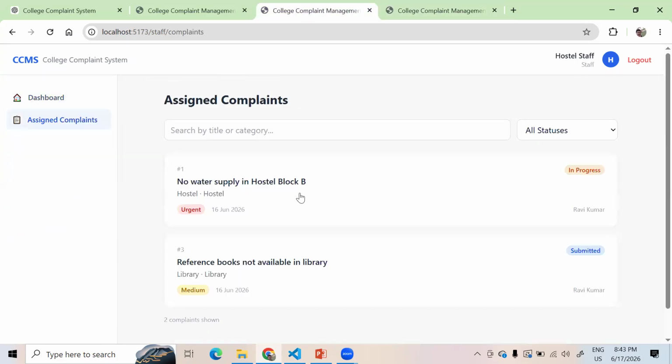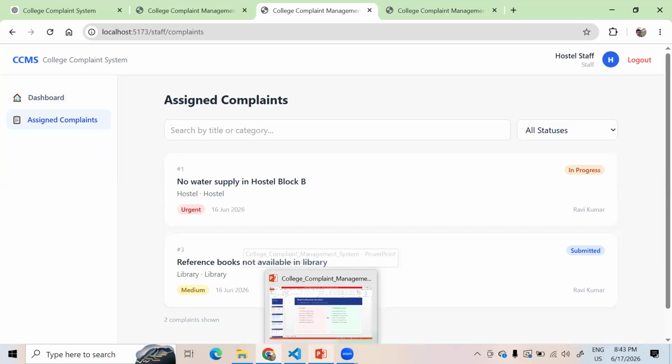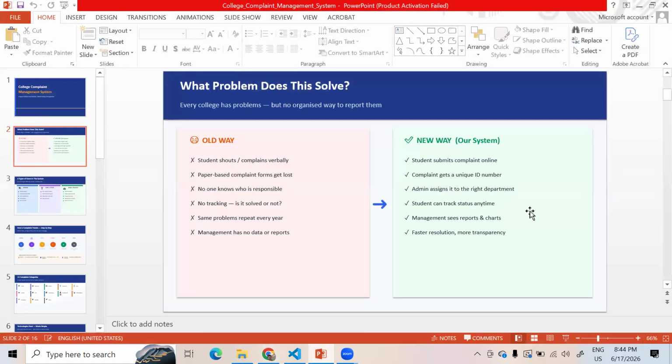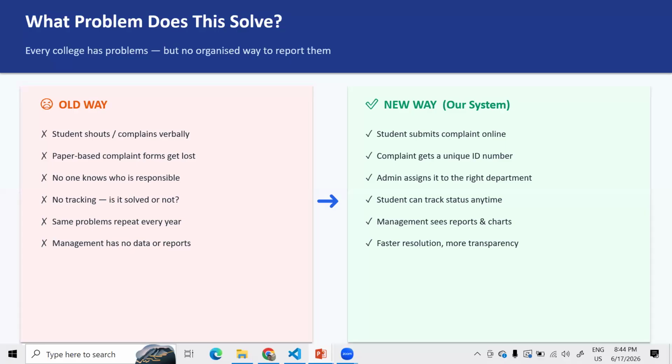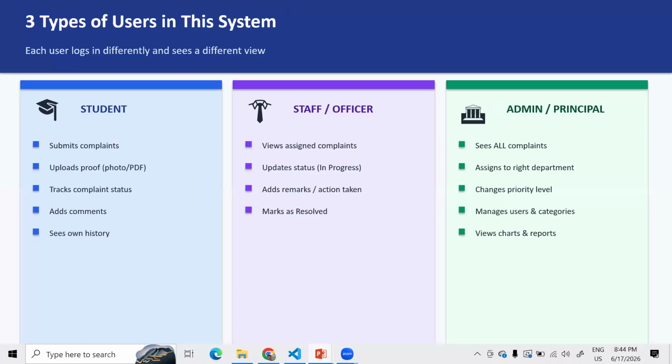It's really interesting. But how am I building this? Before entering into that, I will explain step by step using this PPT. Then I will explain how I am building this complete project, and by using AI only. Okay, guys, let's see. In this system I have three types of users: student, admin, and the staff officer who takes care of the particular category. And this is the way the system is working.